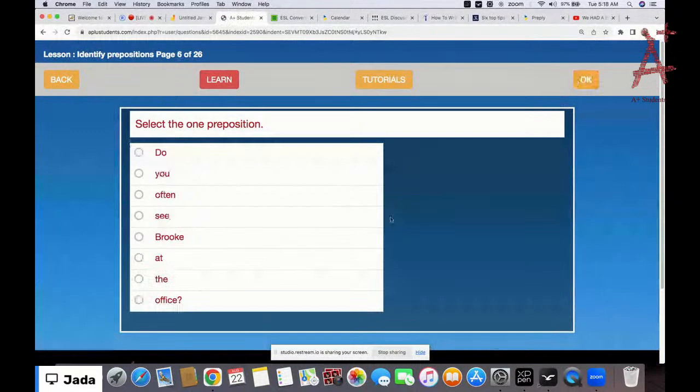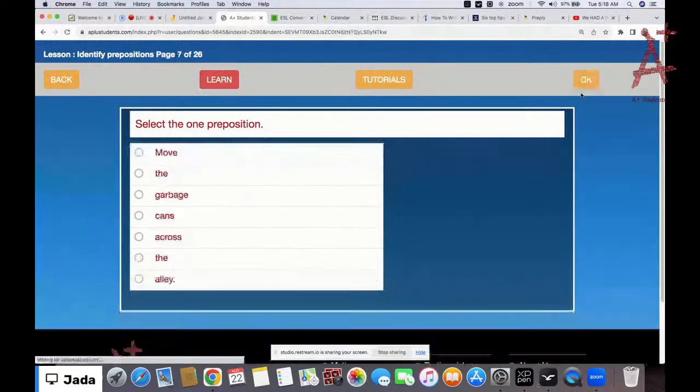All right. So we have: Do you often see Brooke at the office? And then "at" here is the preposition. So we click on this one because "at" is the preposition.